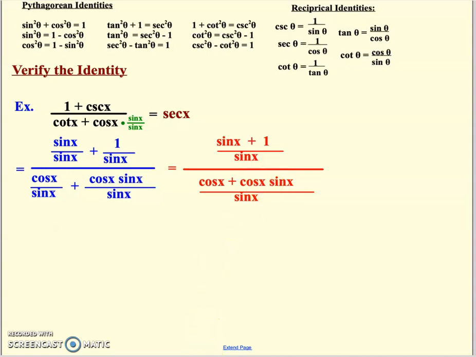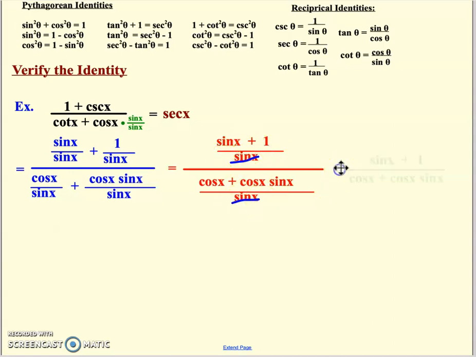Then the next step is something that I'd like you guys to remember that it's okay to do. I'm not going to flip and multiply. I'm just going to cancel those out. That's a shortcut. I could take this denominator, flip it over, multiply by the numerator, then cancel the sines, but now you're doing a bunch of extra writing, just wasting time in a problem that's already got plenty going on anyway. So it's legitimate to do that because I could flip and multiply.